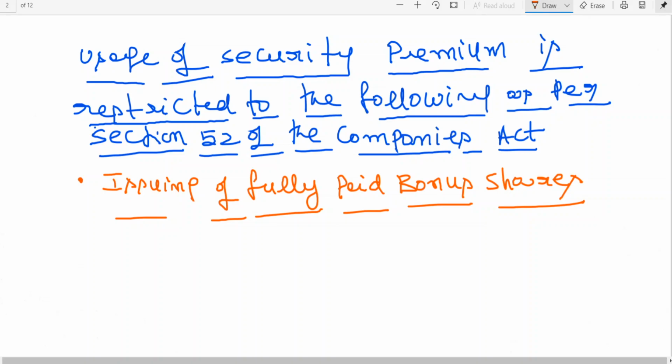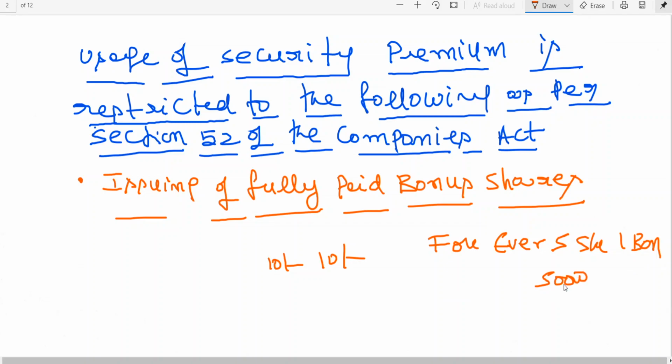So that means premium can be used for issue of fully paid bonus shares. That means 10 rupees is the face value and 10 rupees has been paid. They will be giving like this, for every 5 shares, 1 bonus share. Suppose companies have issued 50,000 equity shares. Then 50,000 by 5, how many bonus shares? 10,000 bonus shares are given.